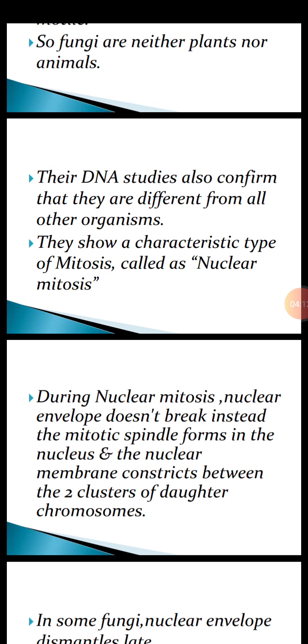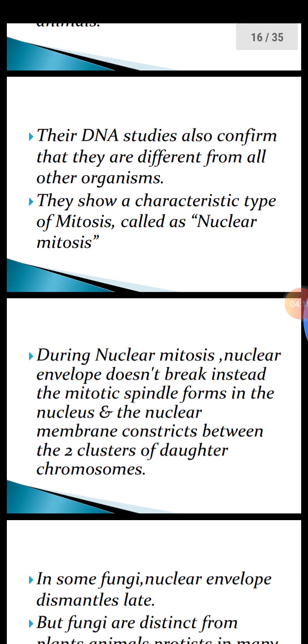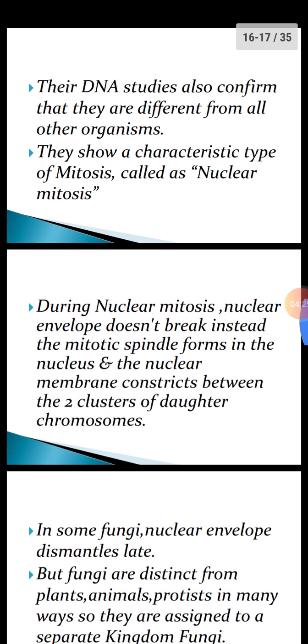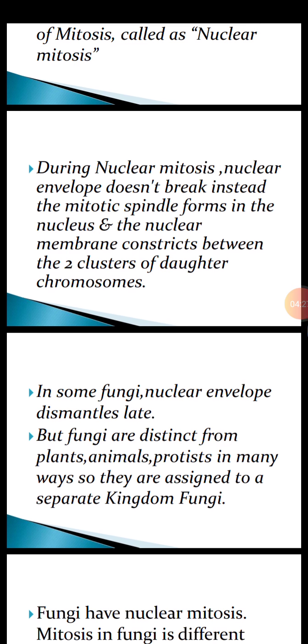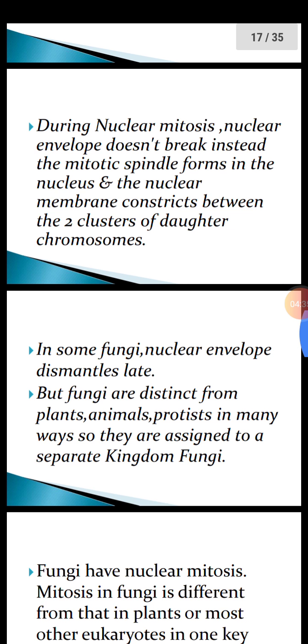Instead, the mitotic spindle forms inside the nucleus, and the nuclear membrane constricts, that is, it separates the cell between 2 clusters of daughter chromosomes. In some fungi, the nuclear envelope dismantles late. It means it disassembles late. But fungi are distinct from plants, animals, and protists in many ways, so they are assigned to a separate kingdom known as kingdom fungi.